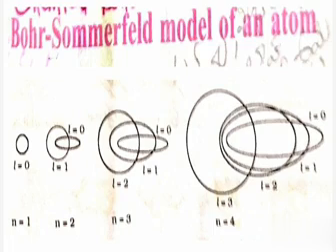One more topic, the Bohr-Sommerfeld model. Bohr invented the orbits, and Sommerfeld invented the suborbits. Bohr invented the atomic model of hydrogen, and he observed the hydrogen spectrum, and from that he observed the line spectrum also.